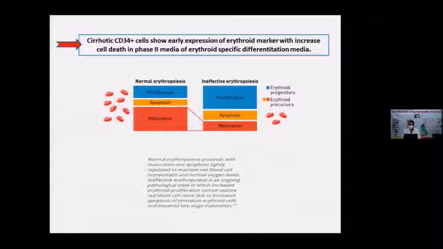One thing is EPO: when EPO binds to the EPO receptor, it generates reactive oxygen species in the erythroid cell, and these ROS are required for the maturation of the cells. But these cirrhotic CD34 cells already present with a lot of ROS. So I think if ROS is produced again when transferred into the phase 2 media, maybe this can be a factor that leads the cells to cell death.